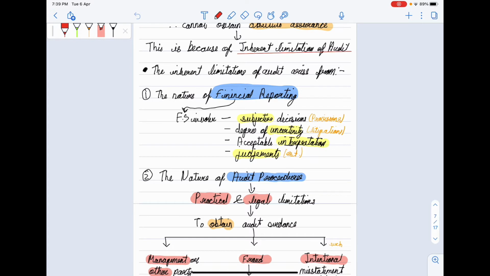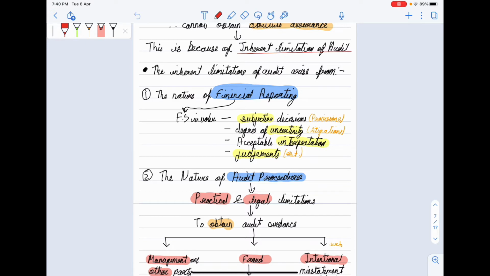And there is degree of uncertainty in case of litigation, whether it should be contingent liability or whether it should be a liability, or whether we should make provision or not. There is acceptable level of interpretation. We can interpret this thing in different ways.